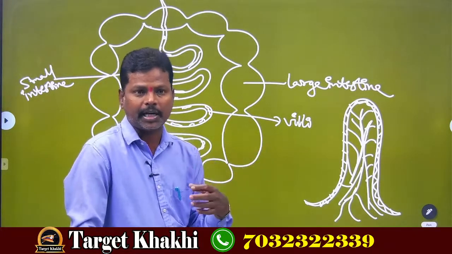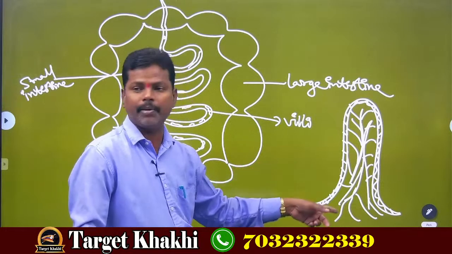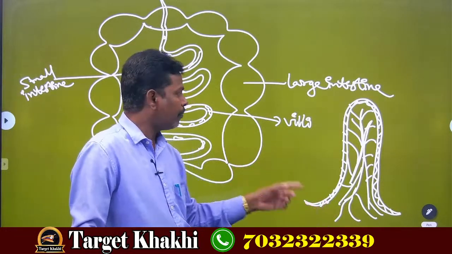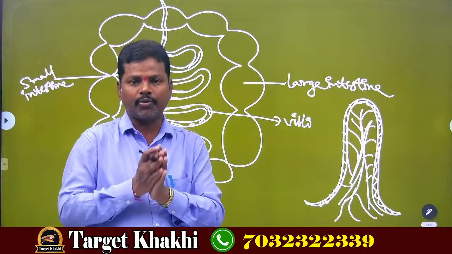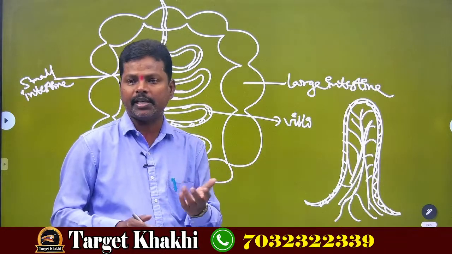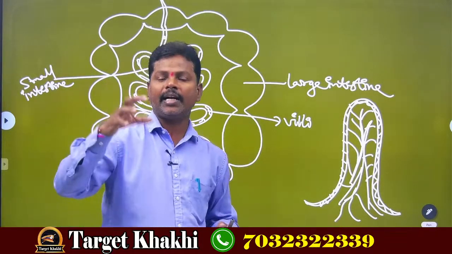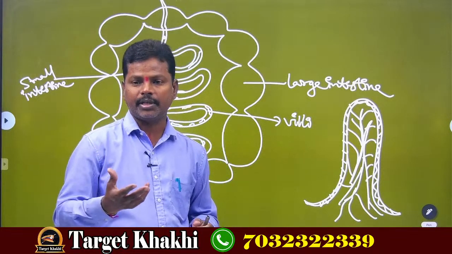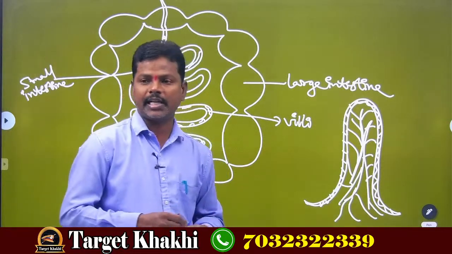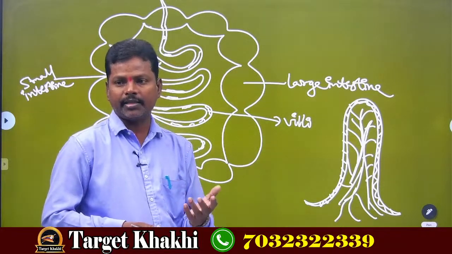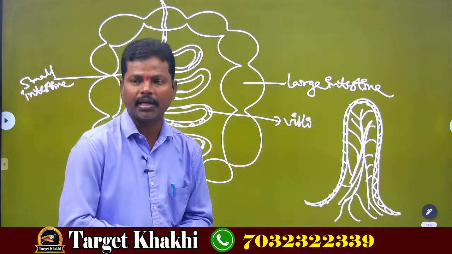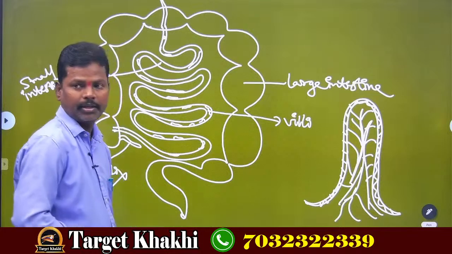Now this chyme, the semi-solid food absorbed through villi, enters the blood vessels to each and every cell to give energy, okay? To derive energy for their needs, for their growth and for their repair and development, okay?